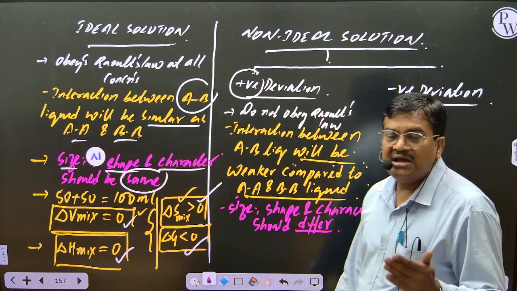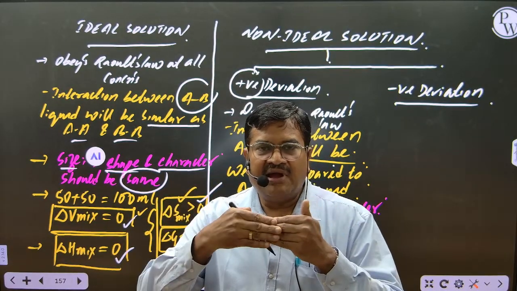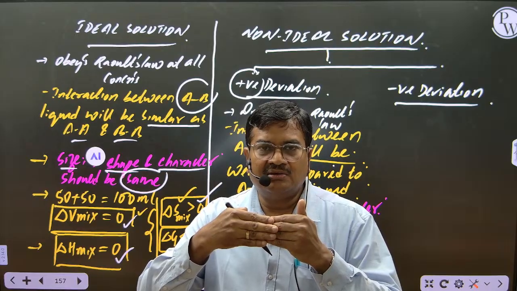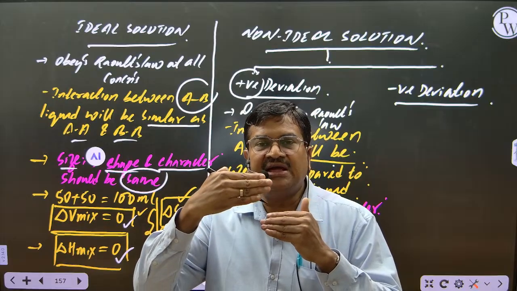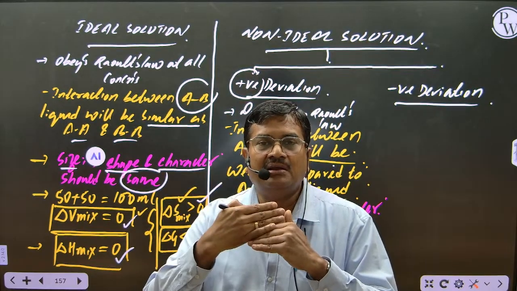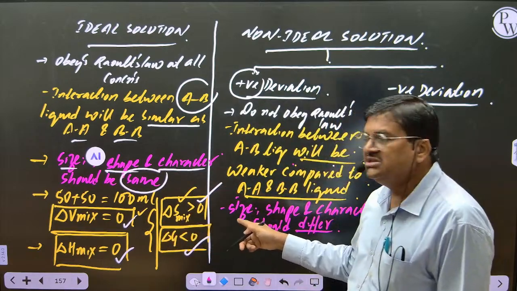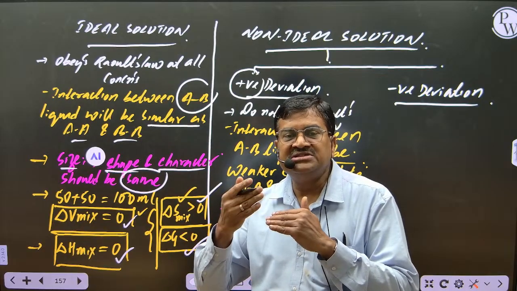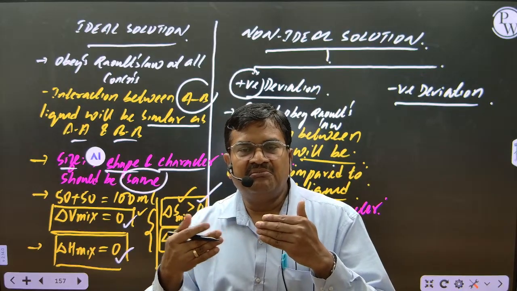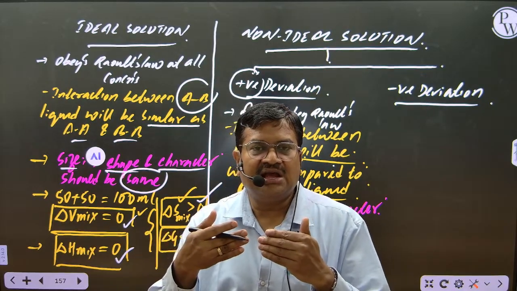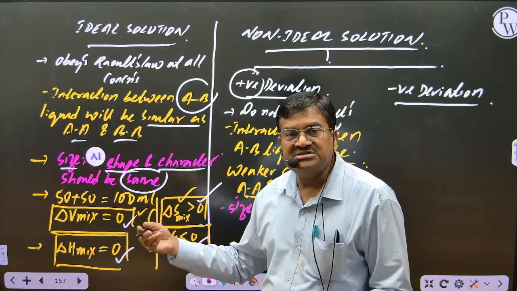Now tell me, students, I have taken 50 ml of A liquid and 50 ml of B liquid and I have added them. Actually it should come 100, no? But it is not coming 100. Since the molecules are weaker, it is coming slightly more than 100, like 100.1, 100.2. So what will be the volume change of mixing, greater than 0 or less than 0? Previously we got 100 because there is no interaction.